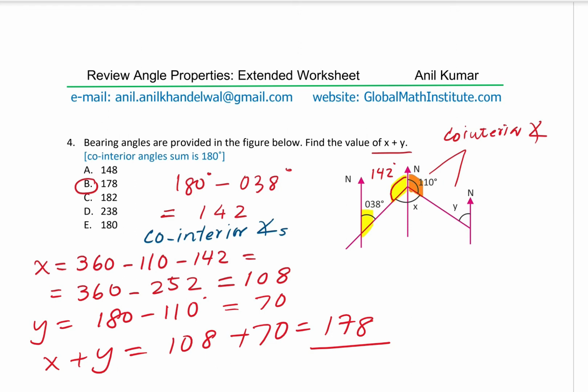So which is also a co-interior angle. So these are co-interior angles. So I hope when you visualize it, it makes sense. So these are a set of co-interior angles. So you could design a problem like this for question number 10. Does it make sense, right?